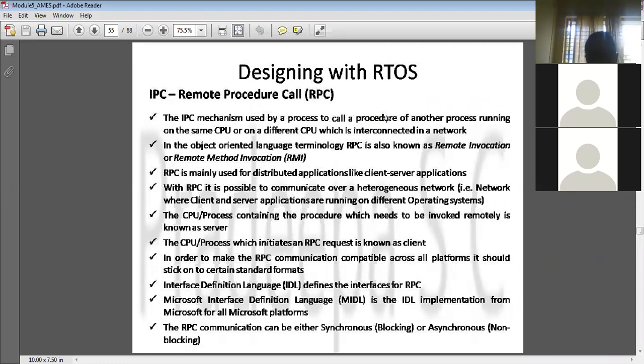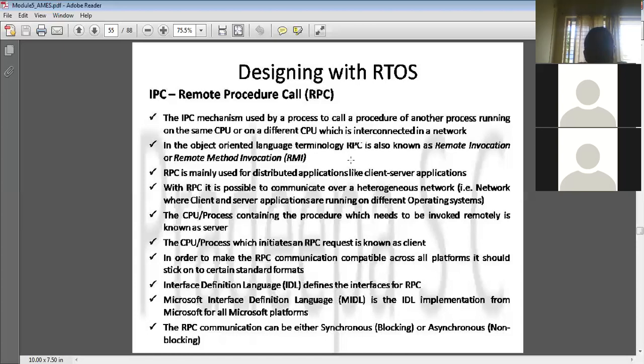One question I have given in the question bank: what are the different inter-process communication mechanisms? There is message passing, signaling, remote procedure call, and even pipes, right? And then shared memory. In shared memory you have pipes, and in message passing you have a message queue, message signaling, mailbox, and remote procedure call. So this is the third one, that is remote procedure call.